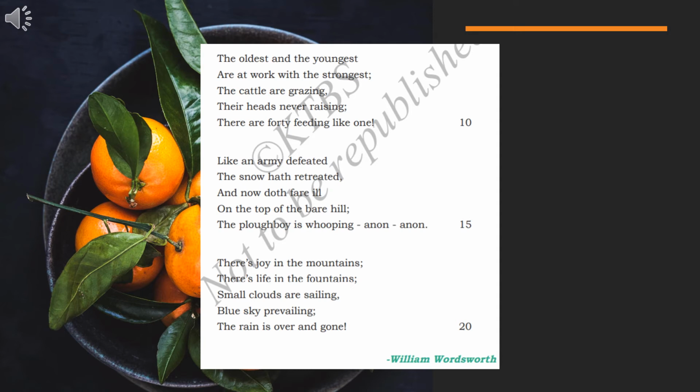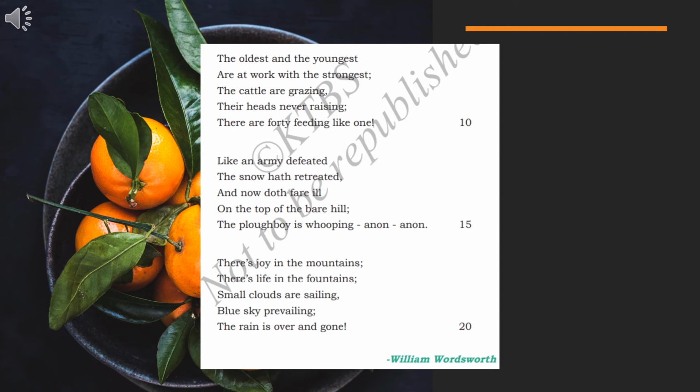Only a little snow is left on the top of bare hills. Now doth fare ill means only a little snow is left on the top of the bare hills. You can see in the winter season how foggy it looks when you see it in the early morning. When you are traveling early in the morning, you can see how the fog is covered, and when you go near hilly areas, the snow is covered to the tip of the hill.